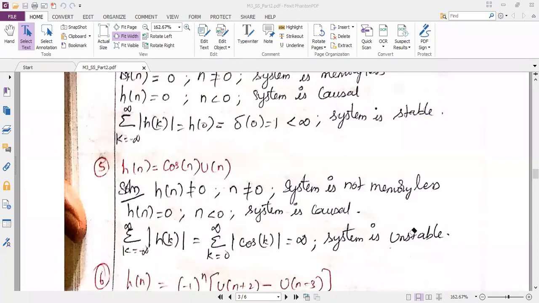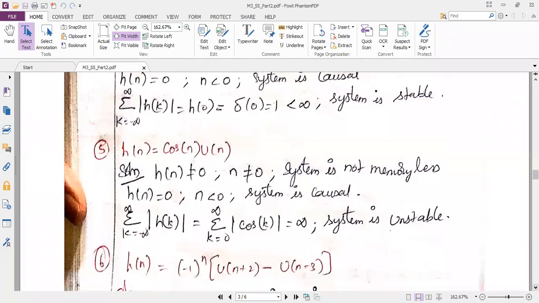Yes, ma'am. So now the next problem, I will not show my notes, just solve it and get me the diagram. As per you, I will just draw the diagram here. H of n expression is equal to minus 1 power n within the bracket, u of n plus 2 minus u of n minus 3. See, based on the diagram only, you will be able to conclude about causality and memoryless. First, I want you to solve the bracket term, the complete bracket term, and get me the answer.